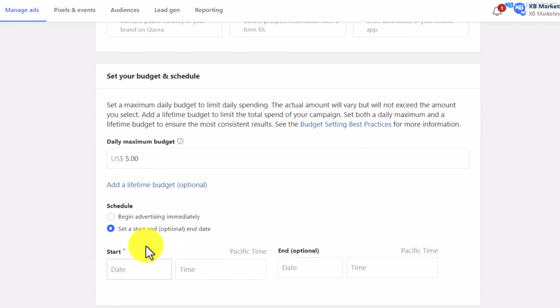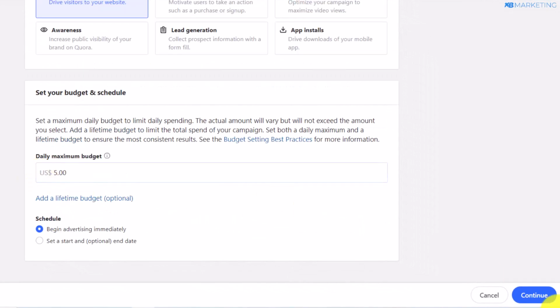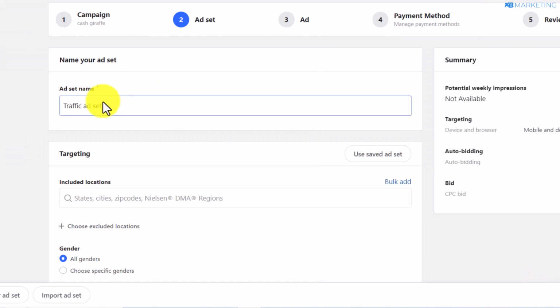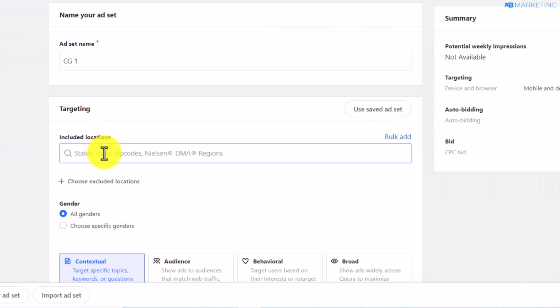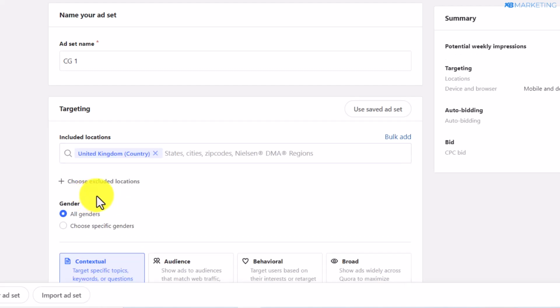But if you want it to start at a different time, you want to also select that as well. Okay, so once you do this, all you need to do is click on continue. And now this is where you want to create your first ad set. Here you want to type in the country you want to target. Since the offer wants traffic from United Kingdom and France, you want to target United Kingdom and France.